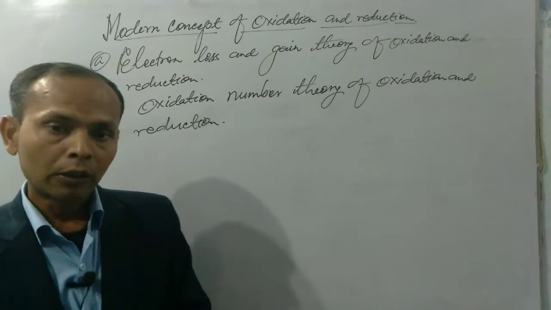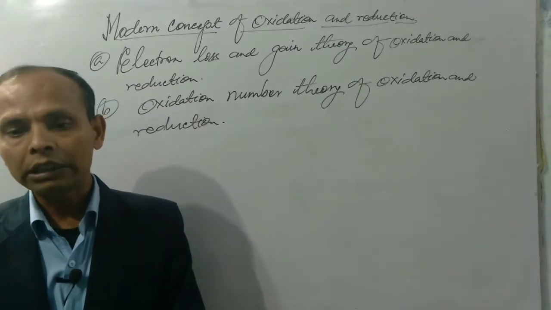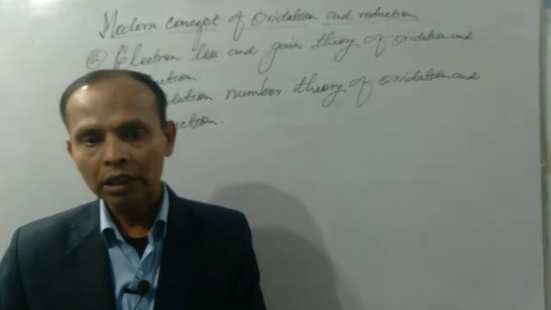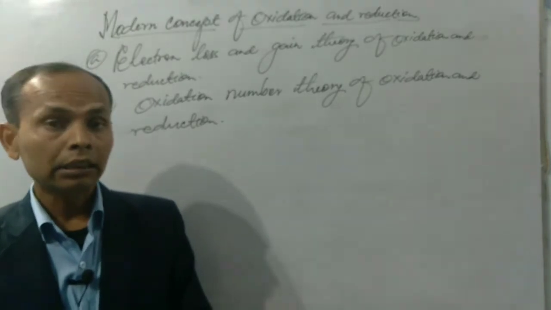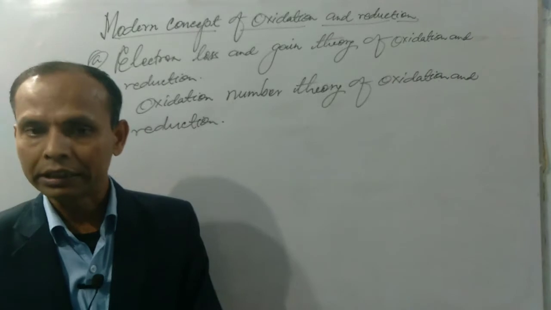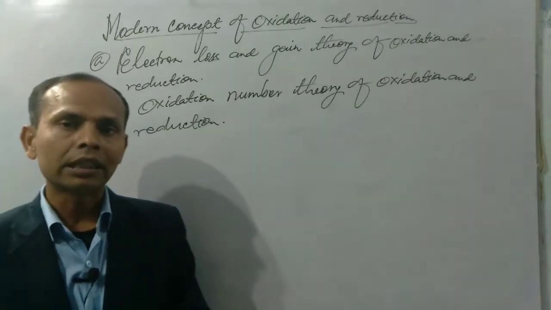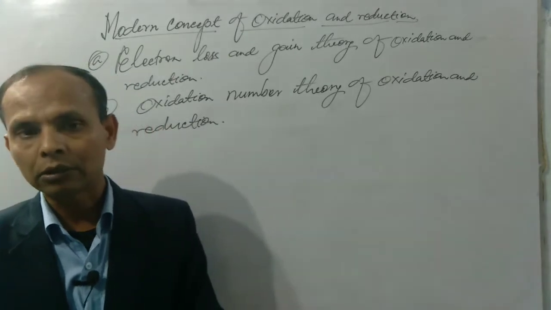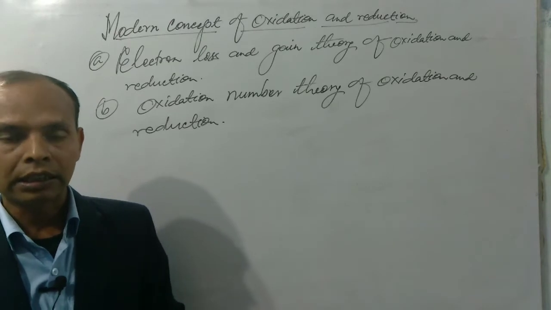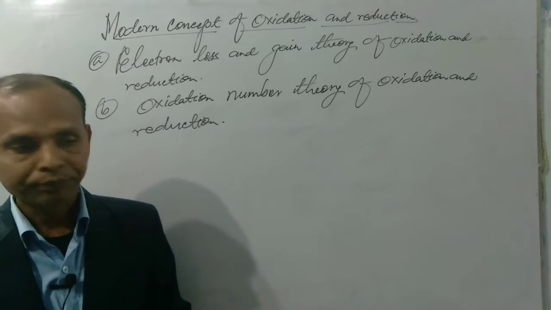the definition of oxidation will be the chemical reaction in which any active element loses its electron. The chemical reaction in which any active element loses its electron, that reaction will be considered as an oxidation reaction. And just oppositely we can say that the chemical reaction in which any active element gains electron, that is called reduction. And on the basis of oxidation and reduction we can define the terms oxidizing agent and reducing agent.